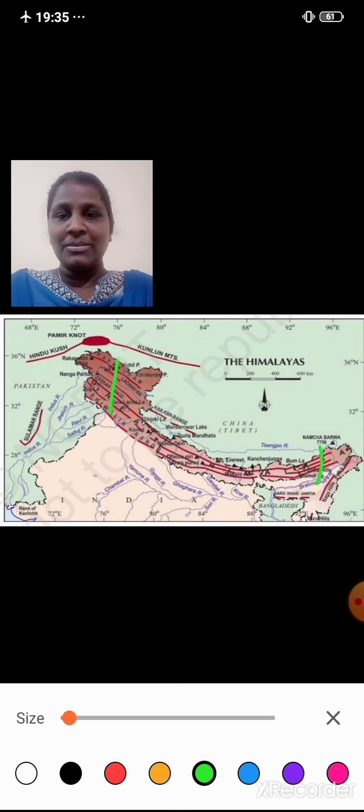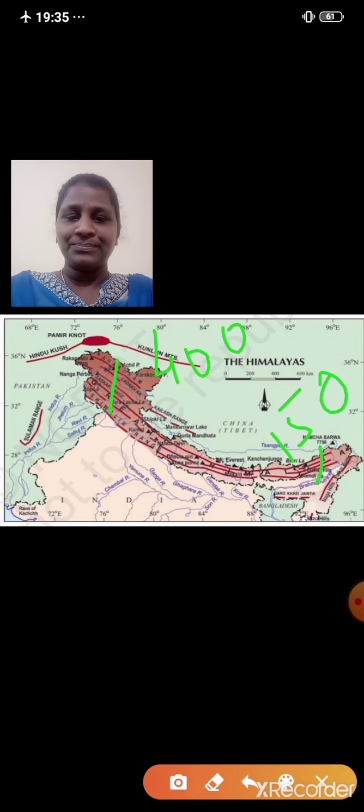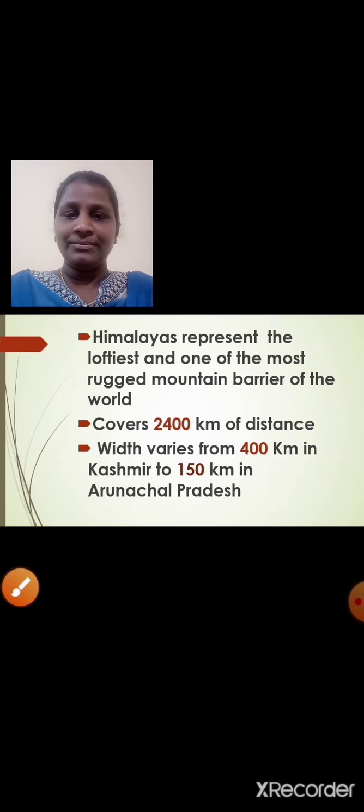The width in Kashmir is 400 km, whereas in Arunachal Pradesh it is 150 km. Once again, its width varies from 400 km in Kashmir to 150 km in Arunachal Pradesh. I hope it's clear.